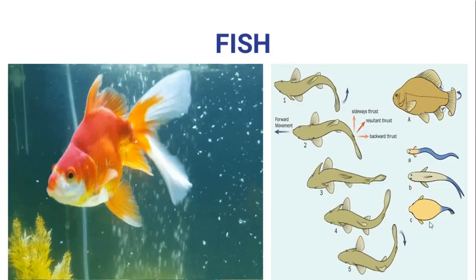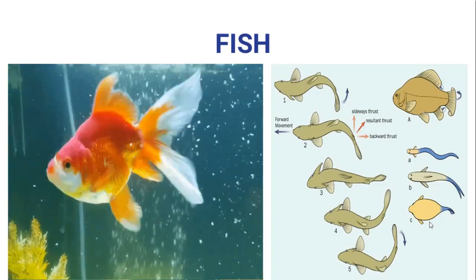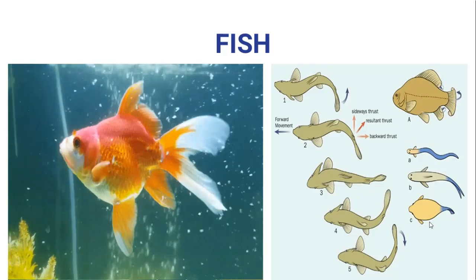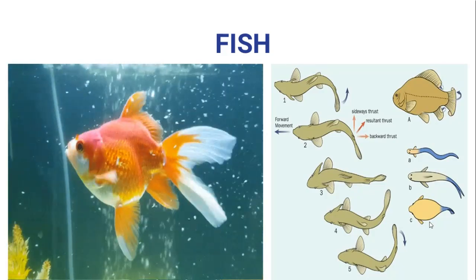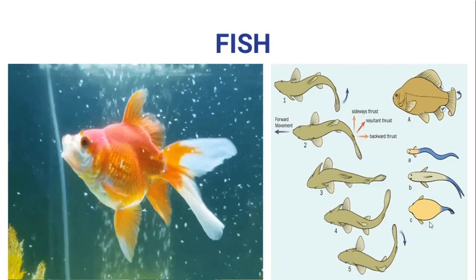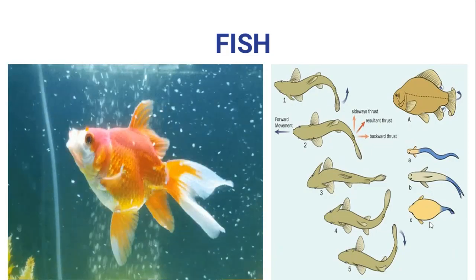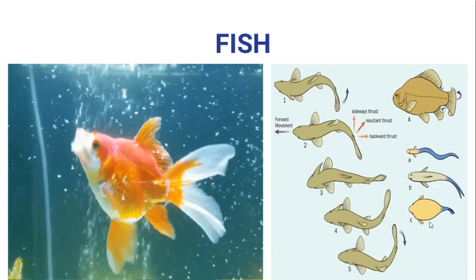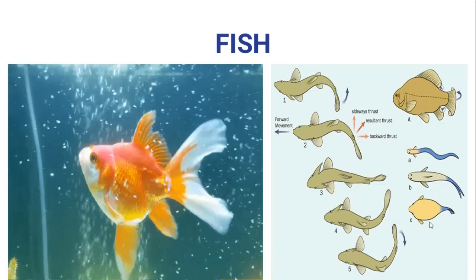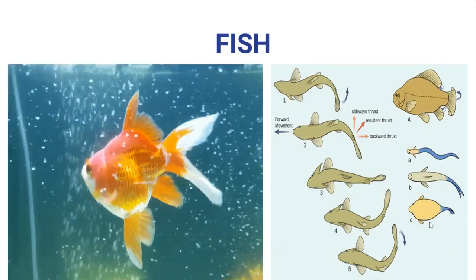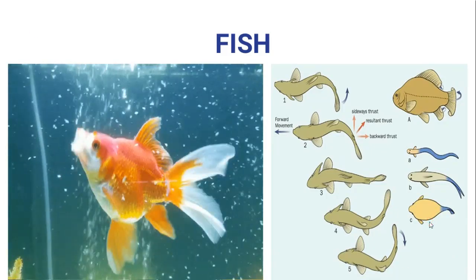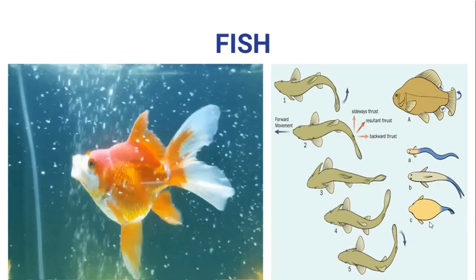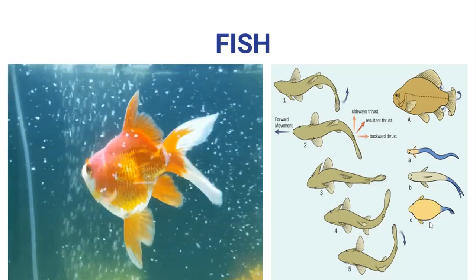And next we are going to see about the fishes. While you are seeing it, it's so beautiful, isn't it? How it is moving in the water. Let me discuss now, children. The fish swims with the help of fins. It swims with the help of fins. They have two pairs of fins and an unpaired fin. The body of the fish is streamlined to reduce the friction while moving in the water, and it has strong muscles that help in the swimming process.